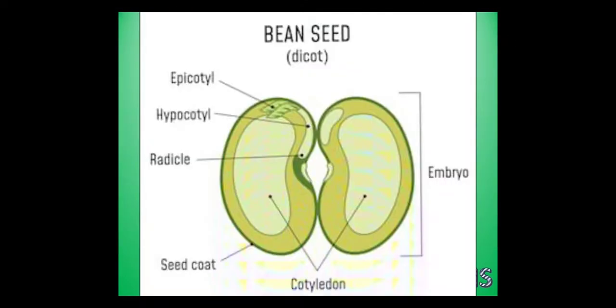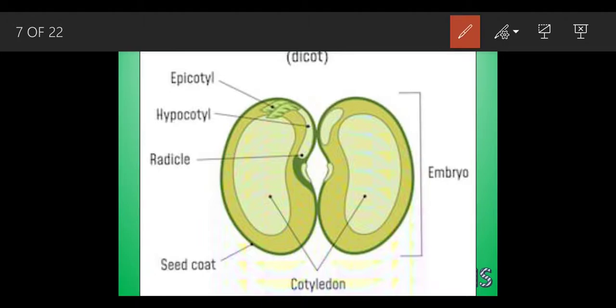So let's take an example of a bean seed. Why are we taking the example of the bean seed? Because bean seed is a dicotyledon, and let's understand the difference between monocots and dicots in detail. I'm just going to make you sure about the different types of structure which we are going to learn right now.